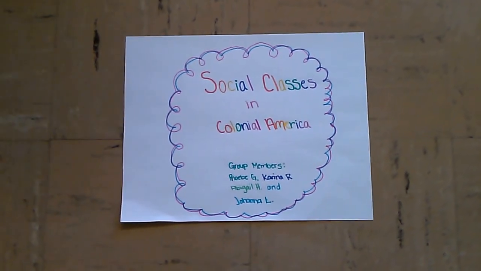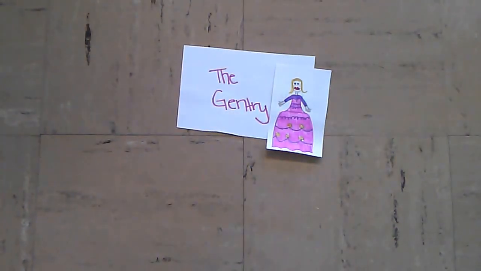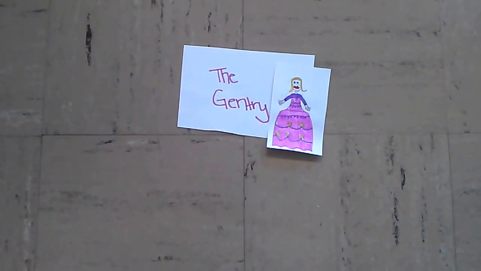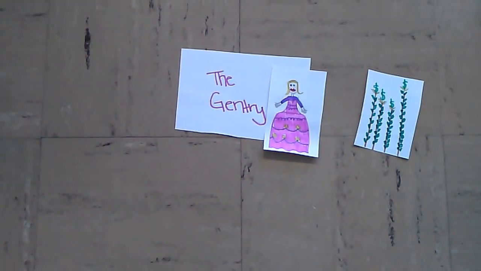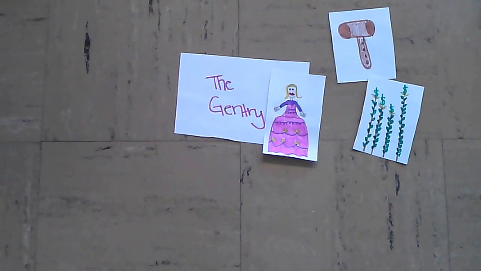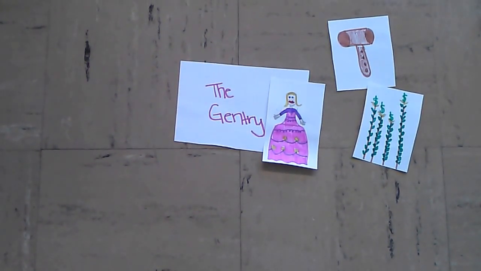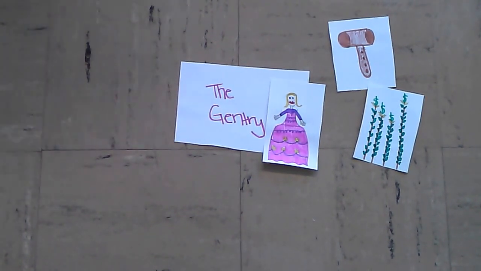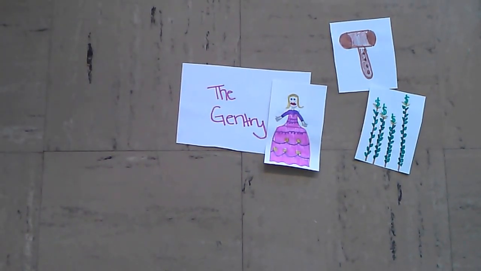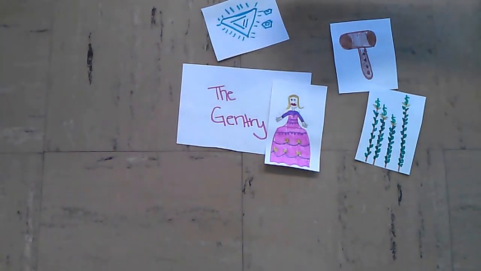A group known as the Gentry were the upper class of colonial society. It included wealthy planters, merchants, ministers, royal officials, and successful lawyers. Also considered gentry are prosperous artisans like goldsmiths. Even though the gentry were few, they were the most powerful. Their homes featured gold mirrors, clocks, richly covered furniture, and jewels.